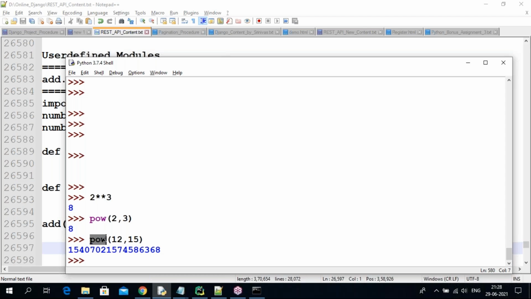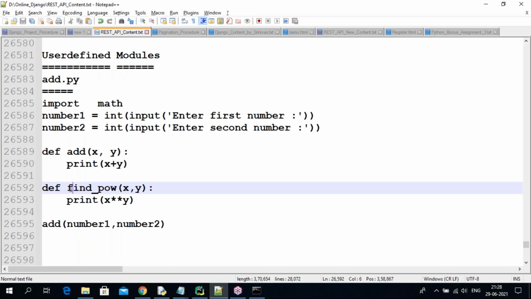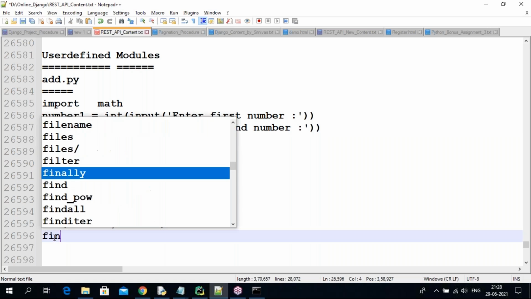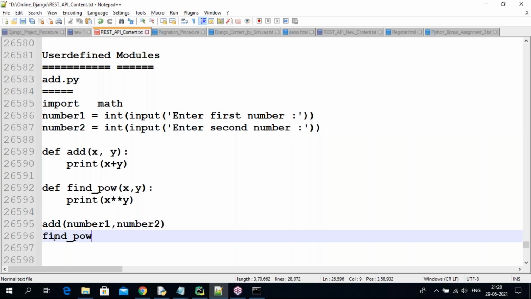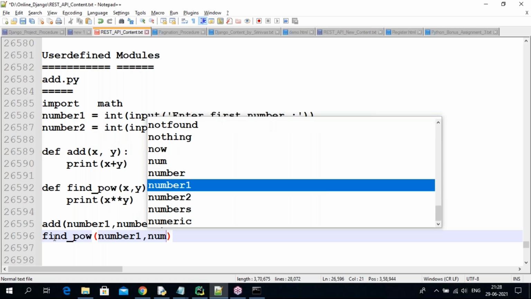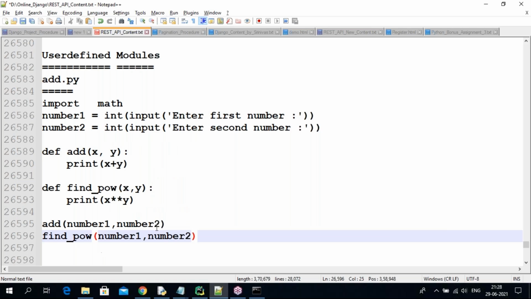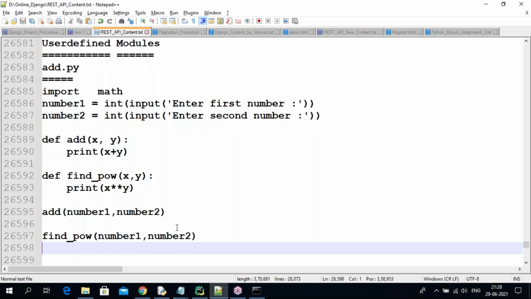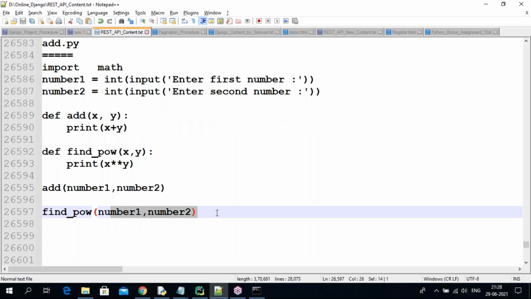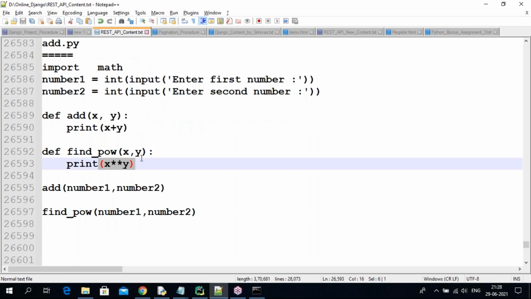So this is a predefined function, and I'm creating my user defined function to find the power of two values, okay, x, y. Number one you give, number two you give, and those two numbers I'm going to give here. So find power of number one comma number two. Whatever numbers the user gives, I'm going to get the power of those two values. Okay now. So guys, here